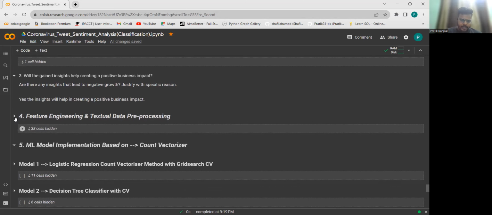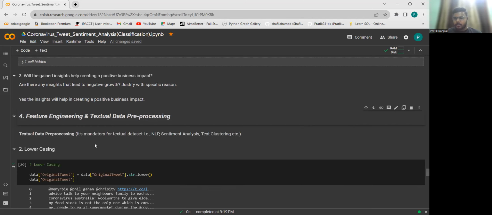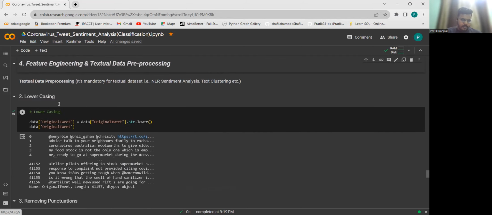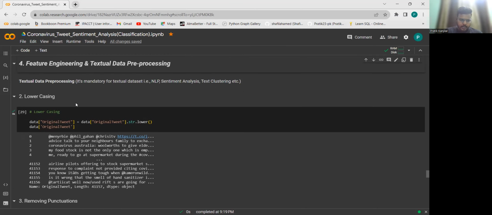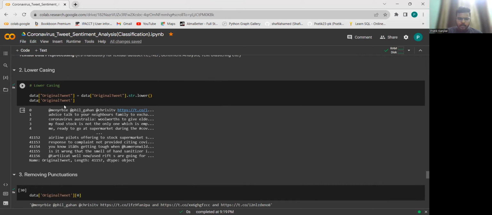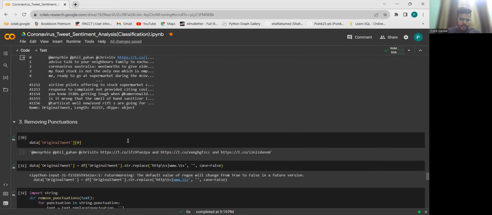Now coming to the feature engineering and textual data pre-processing part. So firstly, we are going to deal with NLP. We need to do some basic NLP pre-processing steps, and these are the steps. Firstly, I'll be lowercasing my data. All the words in the columns have to be lowercase.